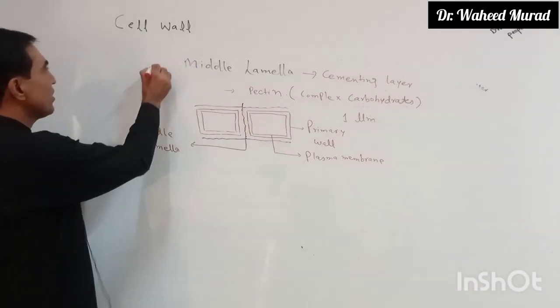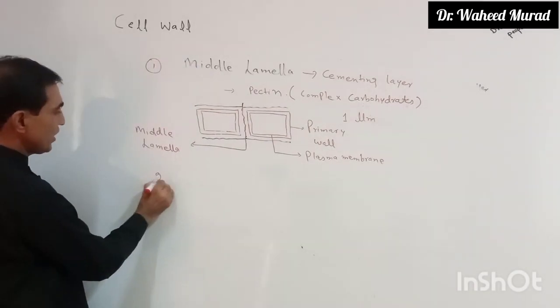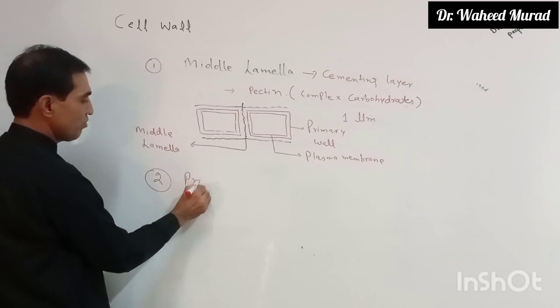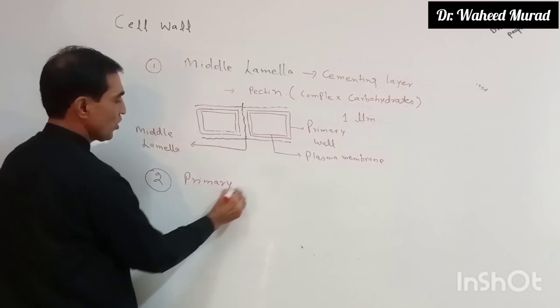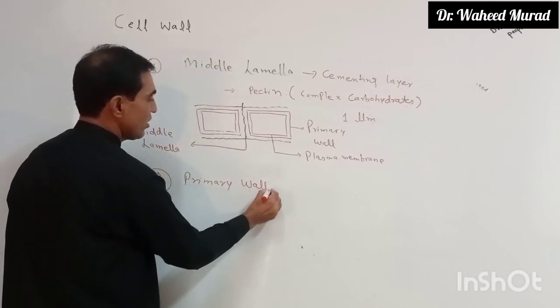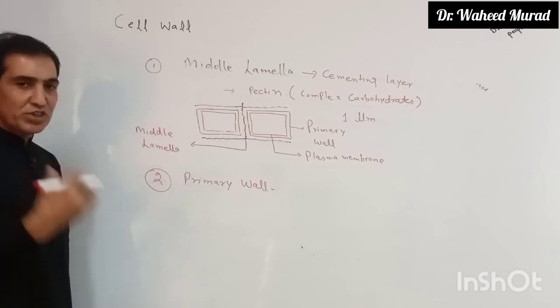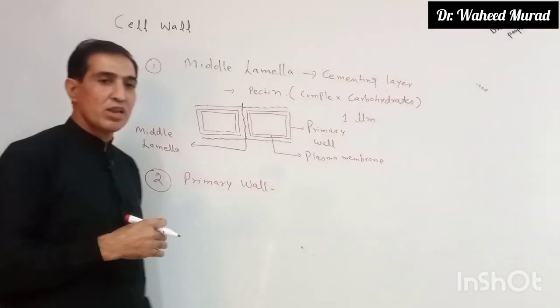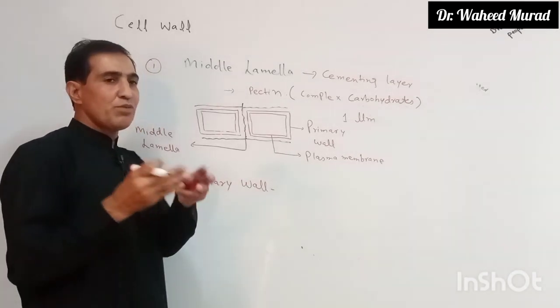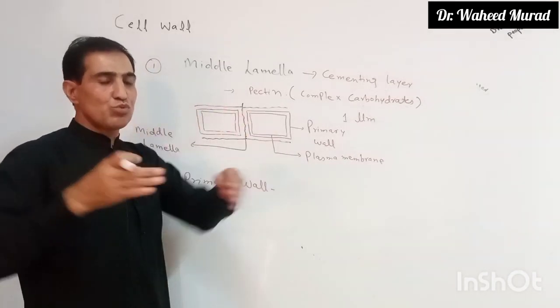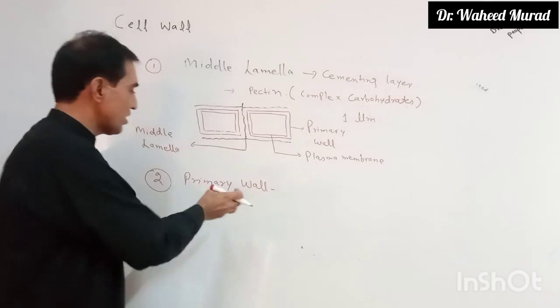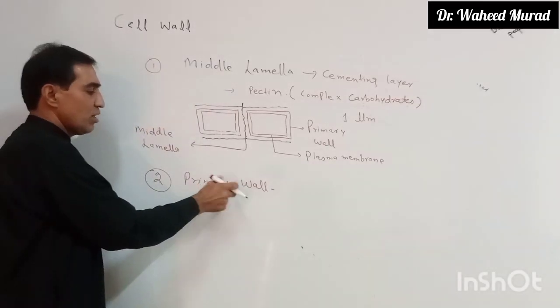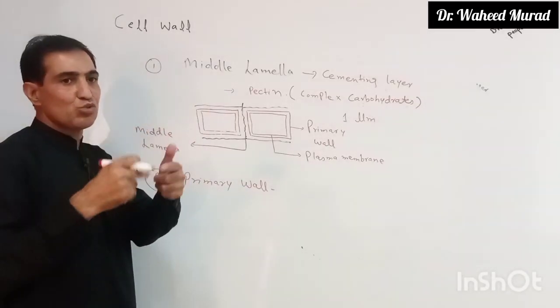Now the second one, that is primary wall. So primary wall is the first formed layer of the cell wall. How? Whenever a cell divides into two, तो उसी division के वक्त primary wall की formation शुरू हो जाती है.